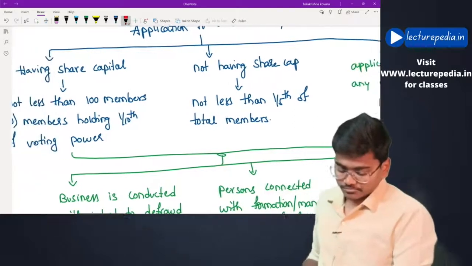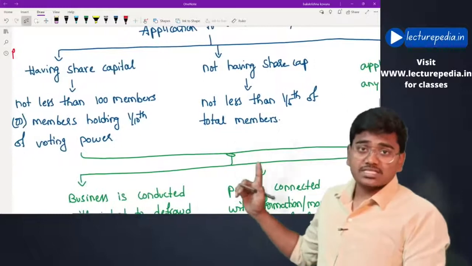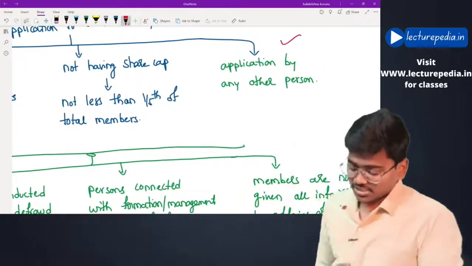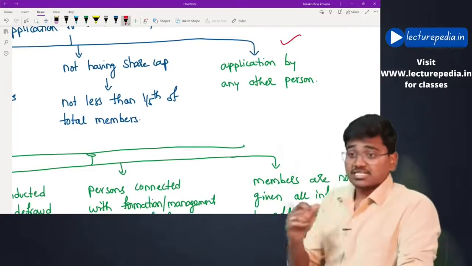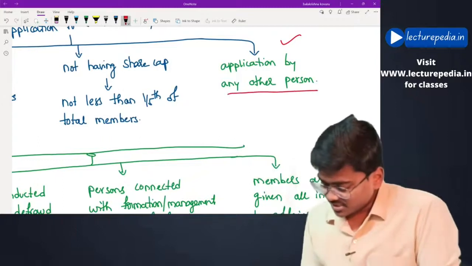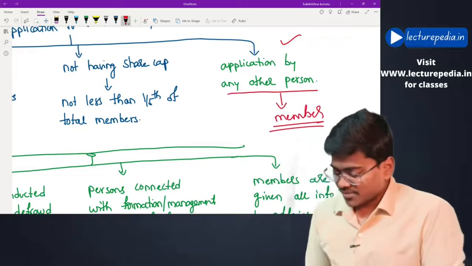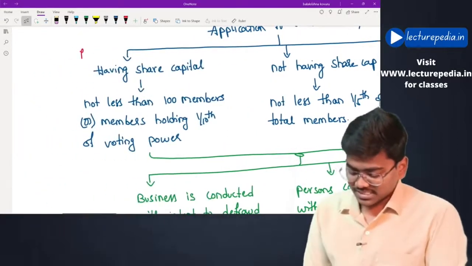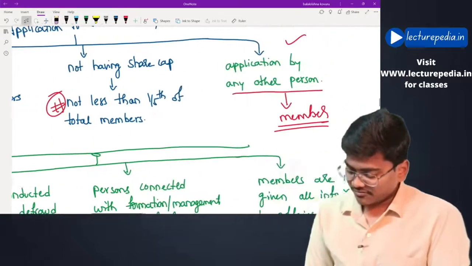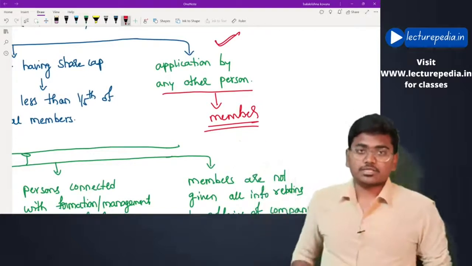If you see, there are certain two conditions prescribed, but even though these conditions are not satisfied, you can file an application under this third option, where it says application by any other person. In this any other person, even a member will also come. Okay, if members are not satisfying this criteria, or this criteria, then they can file an application to the tribunal using this option, application by any other person. Hope this is clear.